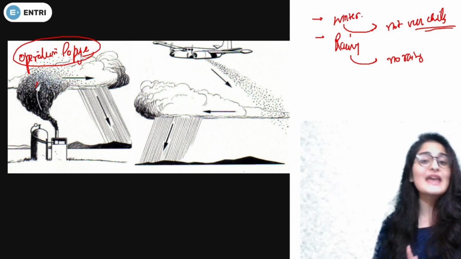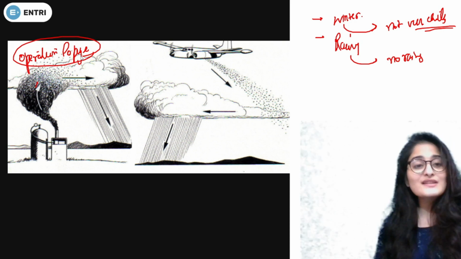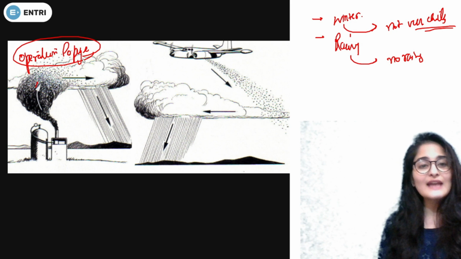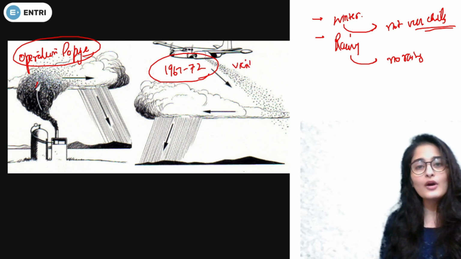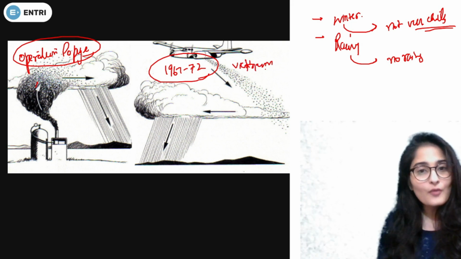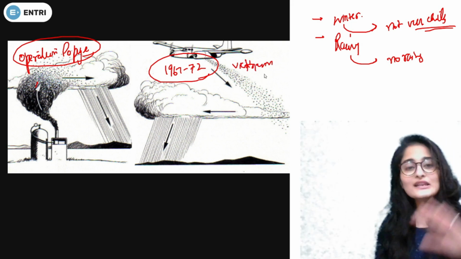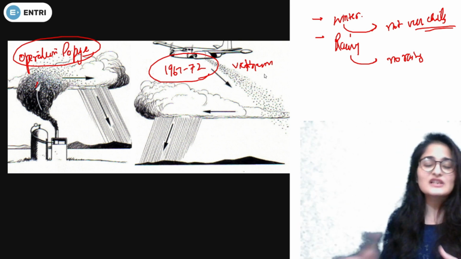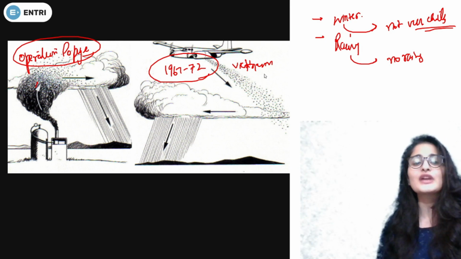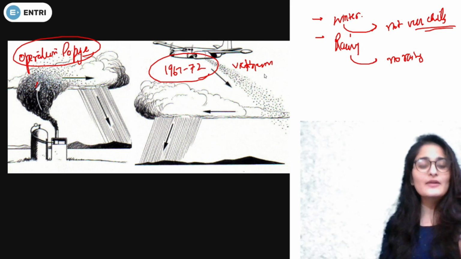It was by the US Air Force, at the time of the Vietnam War, 1967 to 1972. In the Vietnam War, to affect the war and make certain changes, in a classified format to disrupt a specific area of the Ho Chi Minh Trail, Operation Popeye was launched by the United States Air Force.